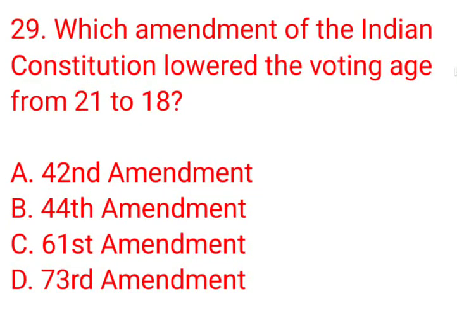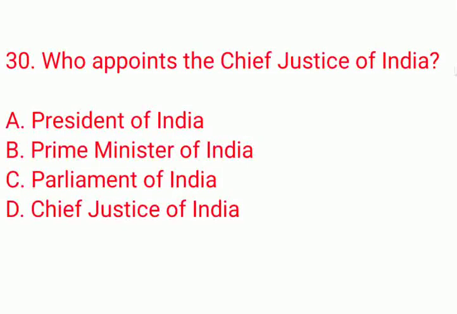Article 20. Which amendment of the Indian Constitution lowered the voting age from 21 to 18? A, 42nd Amendment, B, 44th Amendment, C, 61st Amendment, D, 73rd Amendment. The correct answer is option C, 61st Amendment. Who appoints the Chief Justice of India? A, President of India, B, Prime Minister of India, C, Parliament of India, D, Chief Justice of India. The correct answer is option A.